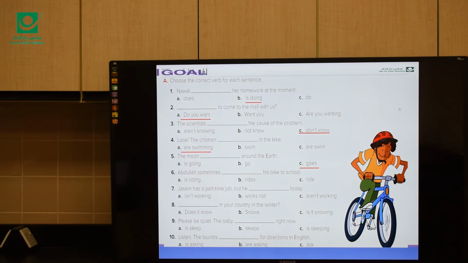Simple present, so rides. Abdullah sometimes rides his bike to school. Number 7, Jasim has a part-time job, but he [blank] today. Here we have a temporary situation. So in temporary situations we use the present progressive. So Jasim has a part-time job, but he isn't working today.